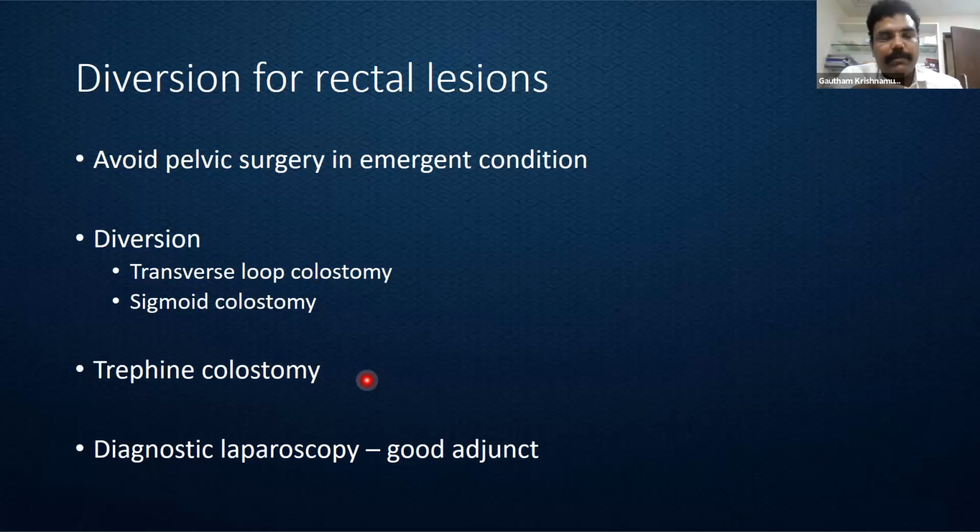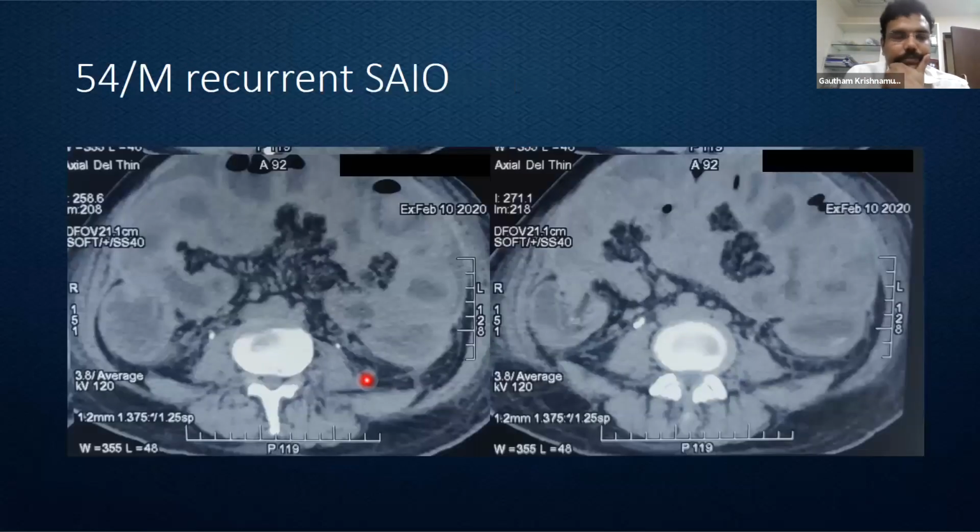After performing a sigmoid colostomy, we can give the radiation, we can downsize, we can do the APR, and the same sigmoid loop can be fashioned into an end colostomy. So the trephine colostomy, where we don't open the abdomen, is preferable whenever we are doing this. Again, before trephine, if it's feasible, kindly assess the peritoneum by means of diagnostic laparoscopy.